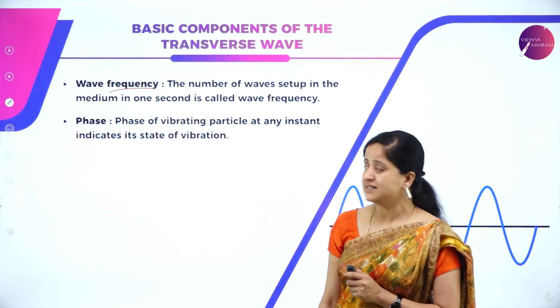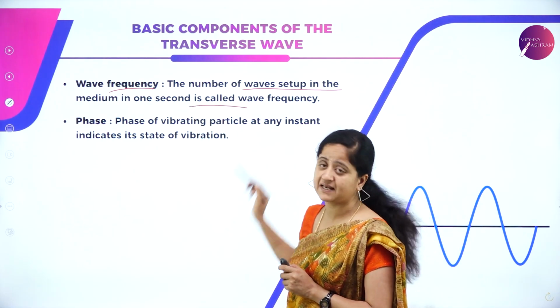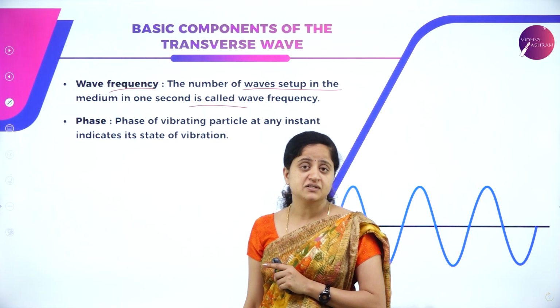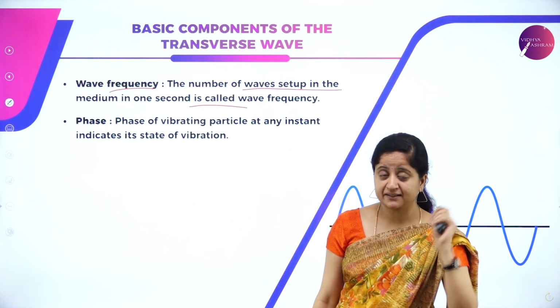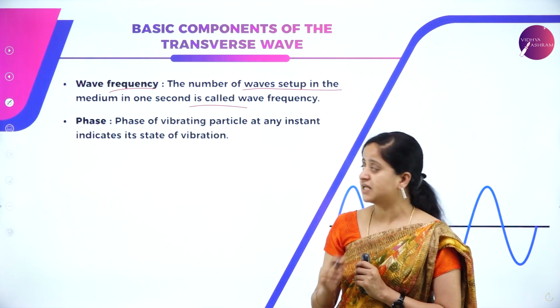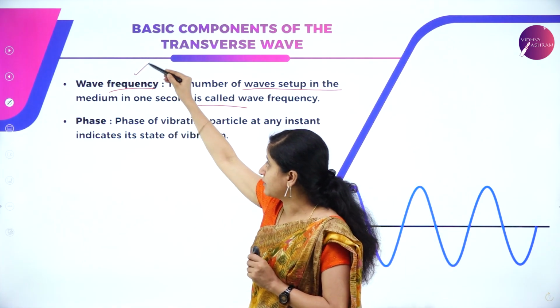So our next term is wave frequency. What is wave frequency? Wave frequency is nothing but the number of waves set up in a medium in 1 second. It is same as the frequency we have studied in the chapter called oscillation. The number of oscillations that take place in 1 second is called the frequency of oscillation. Similarly, the number of waves set up in a medium in 1 second is called wave frequency.